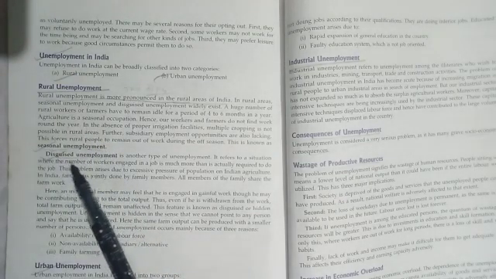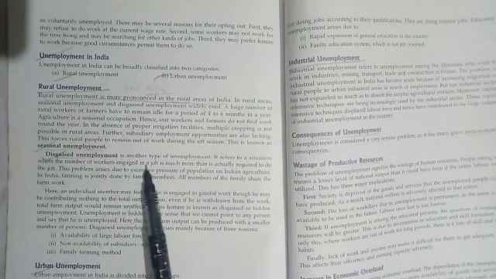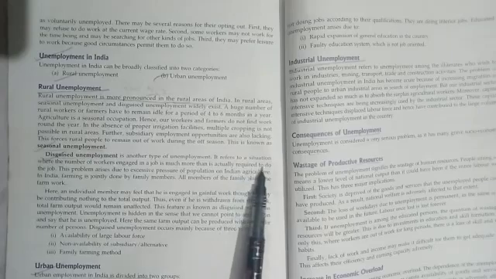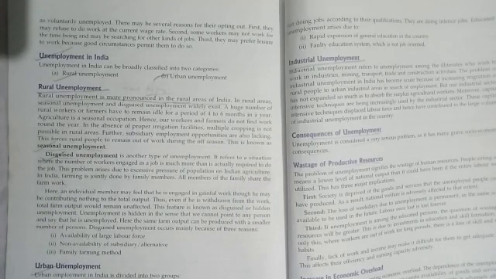Next is disguised unemployment. Disguised unemployment is another type of unemployment and is mostly found in rural areas. What is it? It refers to a situation where the number of workers engaged in a job is much more than is actually required to do the job. For example, if 4 persons can do a job and there are 10 workers doing that job, then 6 are not required at that time. So 10 seem to be working, but only 4 are required. The other 6 seem to be working, but actually they are not working.